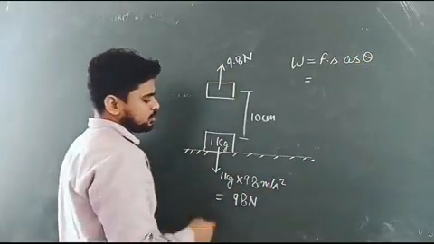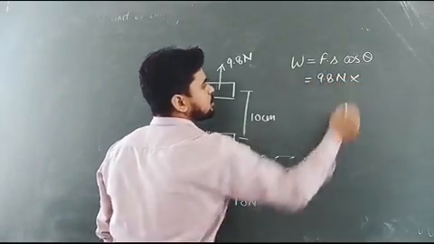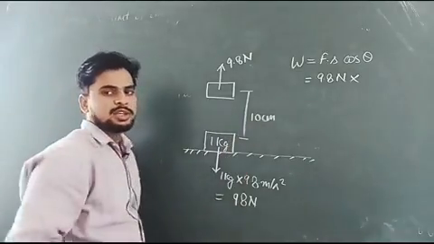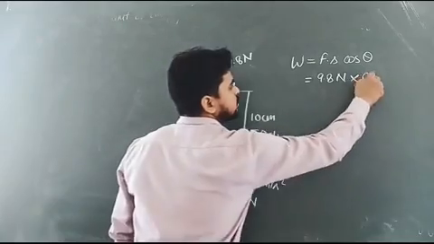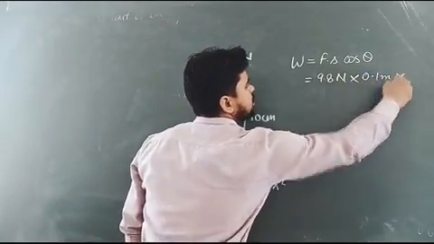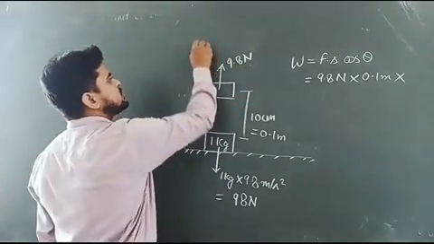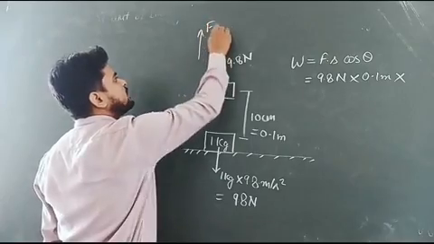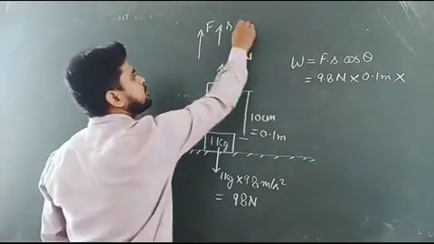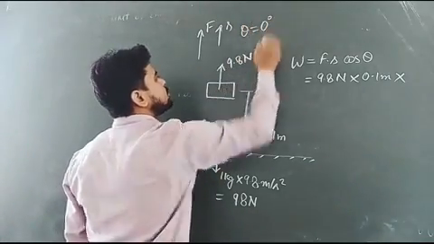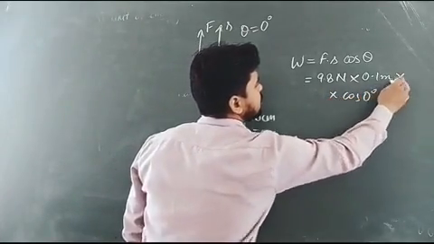Here the force is 9.8 Newton, displacement is 10 centimeter, which means 0.1 meter, into cos of theta. Both the force and displacement are in the same direction, so theta will become 0 degree, so we write cos of 0 degree.